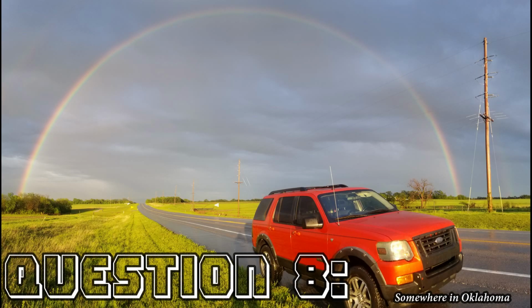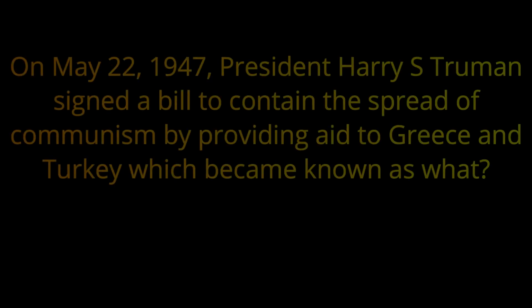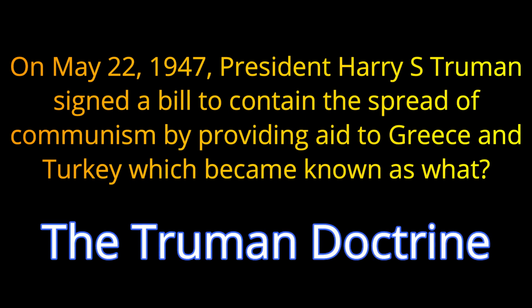Question 8. On May 22, 1947, President Harry S. Truman signed a bill to contain the spread of communism by providing aid to Greece and Turkey, which became known as what? The answer is the Truman Doctrine.